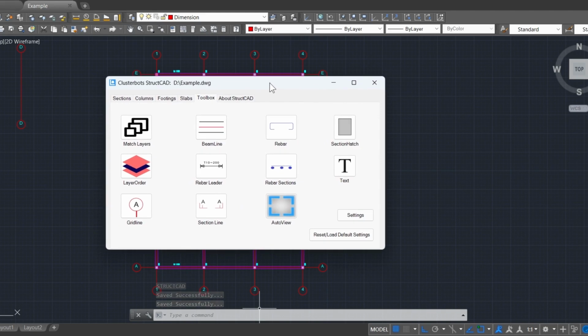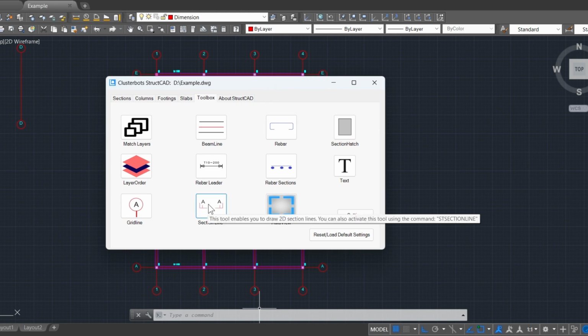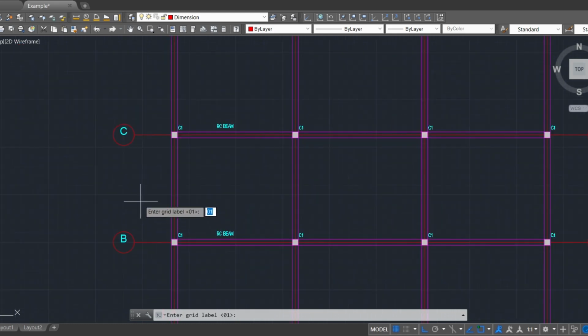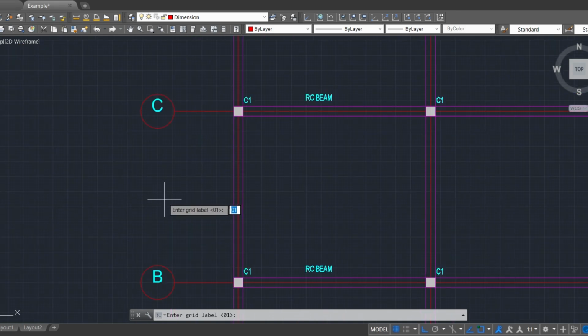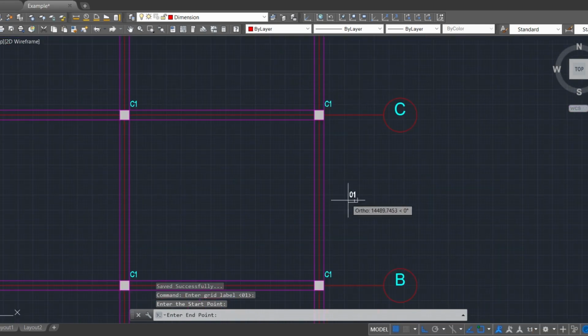Now let's look at another tool. We're going to use the section line tool. To use the section line tool, you input the section label followed by the start point and end point of the section.